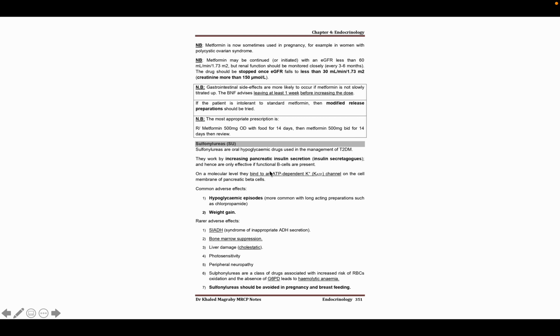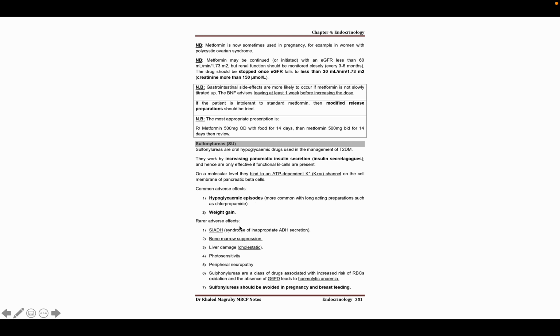Next come to the sulfonylurea. We know that sulfonylurea is a secretagogue. That means it will increase the insulin secretion from the beta cell of the pancreas, and it acts on the ATP dependent potassium channel, like the thiazolidinedione. And the very important side effects are hypoglycemic episodes, very common, and weight gain.